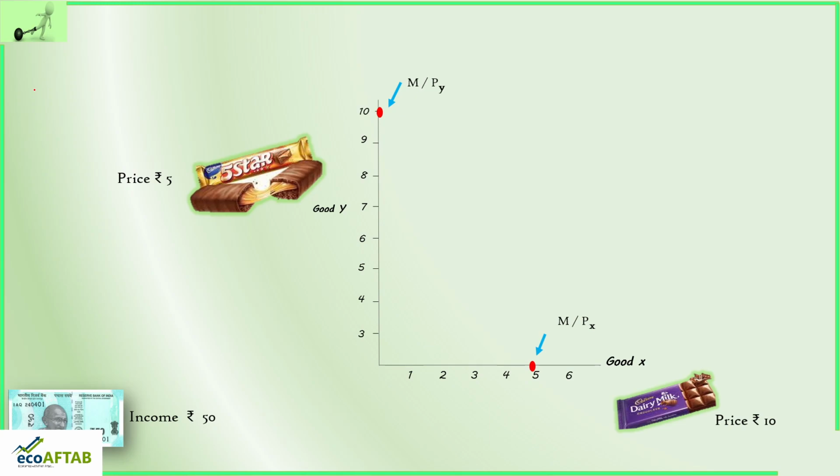So if you join these two red dots, what we will get is a straight line which I will name as BL. What is this BL? This BL is budget line. So with this example of 5-star and Dairy Milk, with their prices and income, we came to know how to derive the budget line.